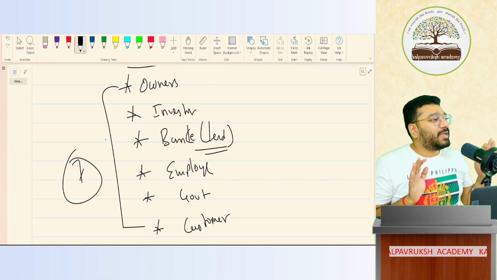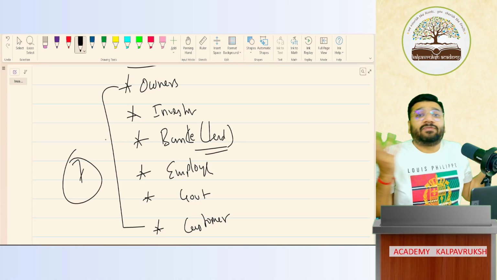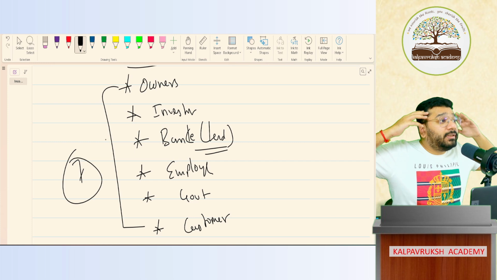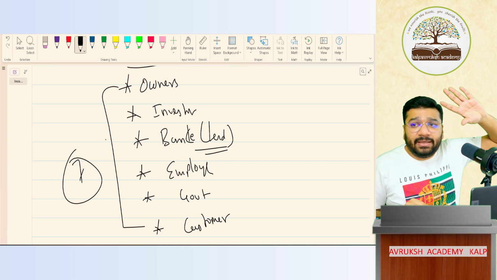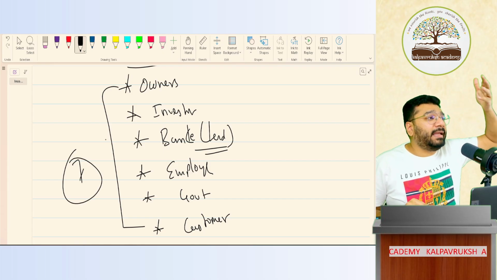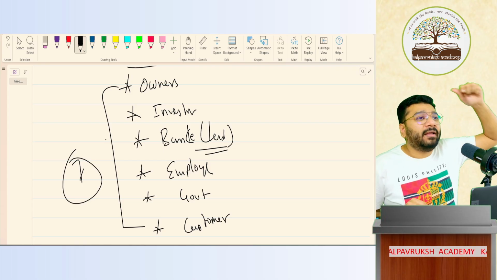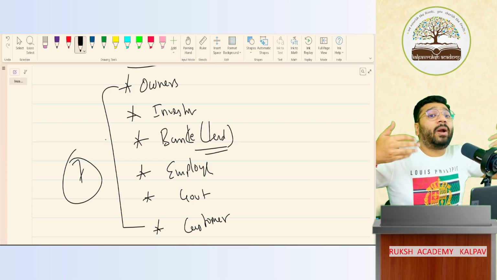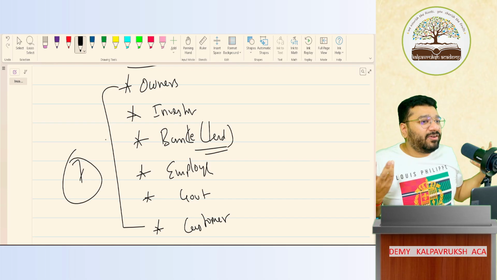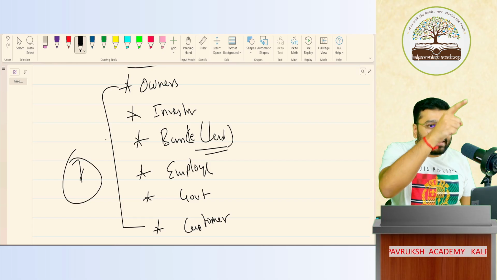I'm trying my level best to ensure that, one, we don't drag too much, and second, we don't finish too fast either, because this is foundation. You're learning for the first time. I cannot just finish like this. To put all the data properly in your mind, please don't mind me repeating a few things again and again. You might feel irritated initially, but just let a couple of classes go by. By repeating this n number of times, what is the advantage for the student? I'll prove it to you with evidence. We are driven by evidence. With evidence, I'll prove that my repeating 10 times helps you.